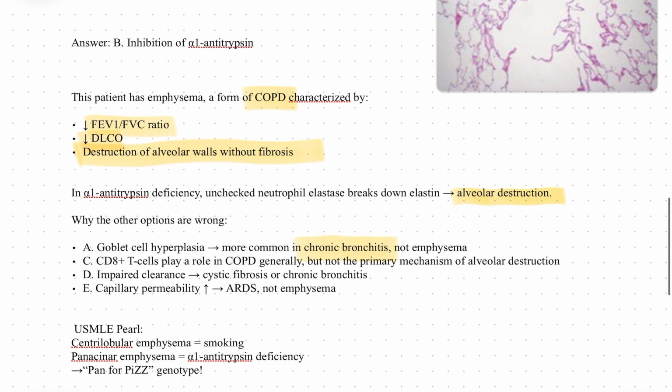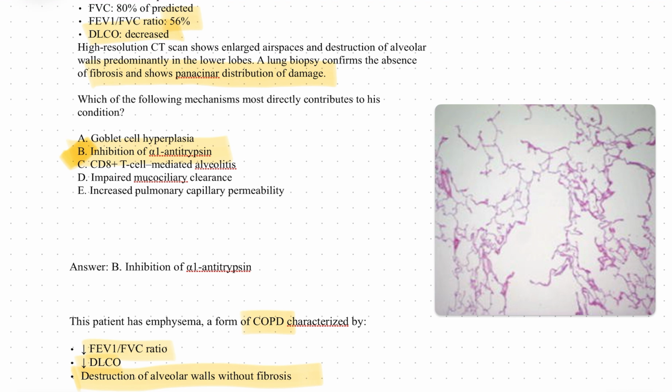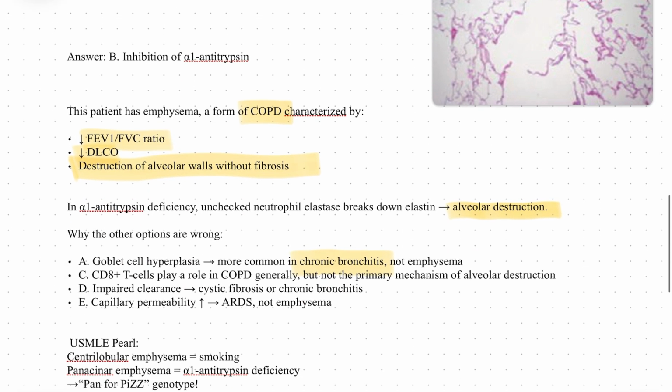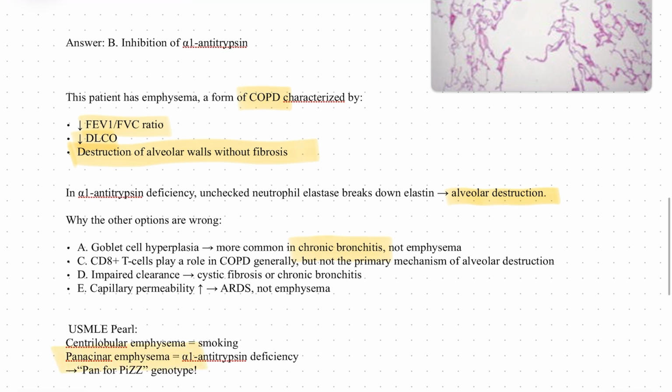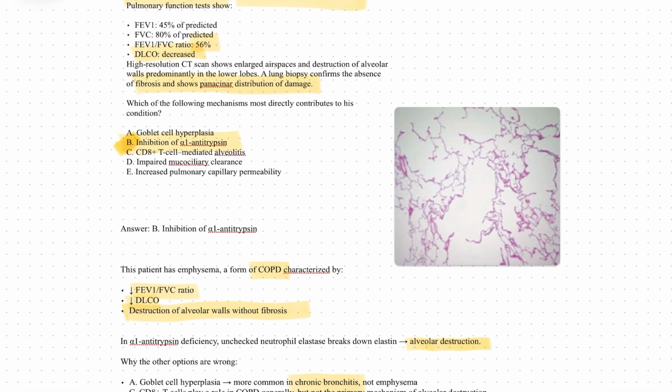What we should remember is whenever there is smoking history, centrilobular emphysema will be there. But in this question, there is pan-acinar emphysema. In pan-acinar emphysema, the complete whole lobe is involved. So with pan-acinar emphysema, we should always think of alpha-1 antitrypsin deficiency. Pan-acinar emphysema is almost always indicative of alpha-1 antitrypsin deficiency. So we should always remember this. This is an important question and an important concept.